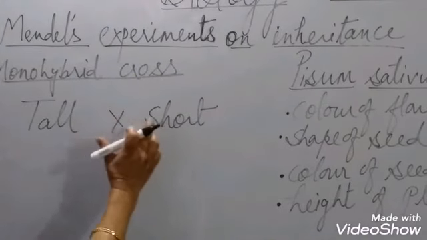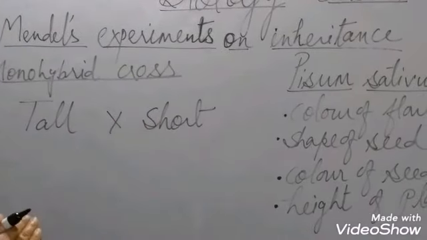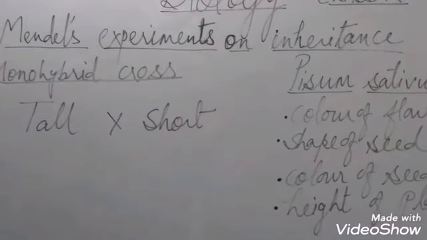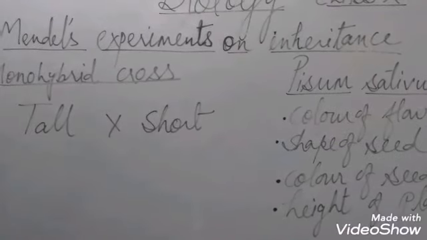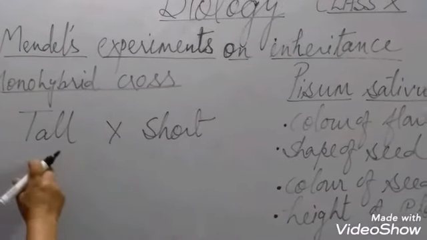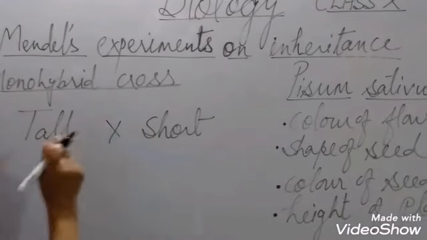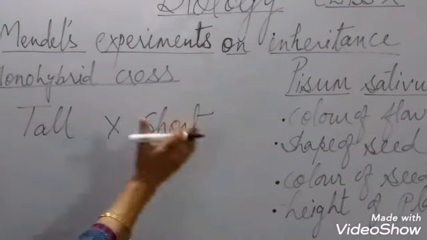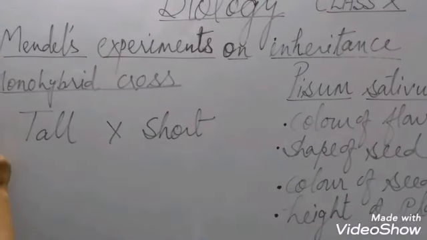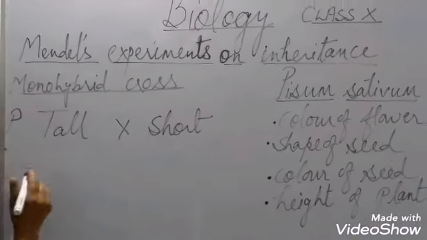Now this is also called a phenotype. Now another term, phenotype. Externally, whatever feature is expressed, whatever feature we can see, that is known as phenotype. In short, it is phenotype.